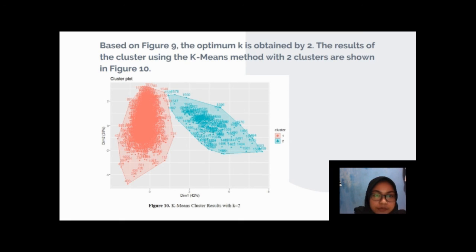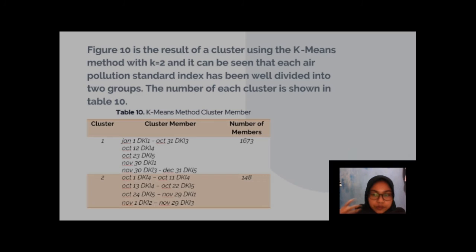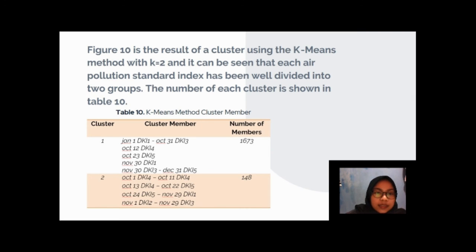So that the cluster is divided into 2 clusters. So the results of the cluster using the k-means method with 2 clusters are shown in figure 10. So that is figure 10, the k-means cluster results with k is 2. So figure 10 is the result of a cluster using the k-means method with k is 2, and it can be seen that each air pollution standard index has been well divided into 2 groups, and the number of each cluster is shown in table 10.